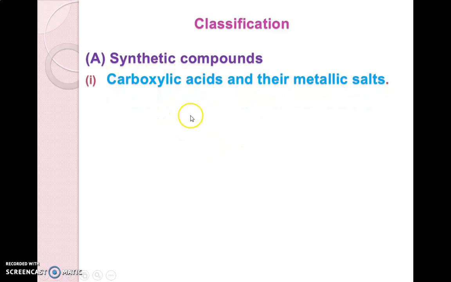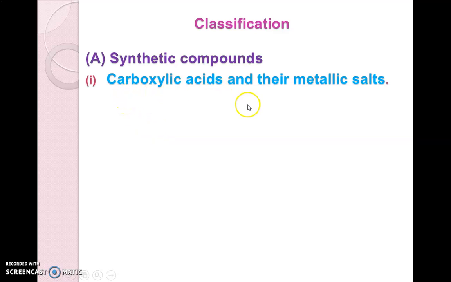So next we'll see what is the definition of the antifungal agents. Antifungal agents are the agents which are used in the treatment of fungal infection. Okay, three types of fungal infection we just saw. So the antifungal agent will be used in the treatment of these types of fungal infection. Now as far as the classification of these antifungal agents is concerned, first is the synthetic compounds which are purely synthetic.